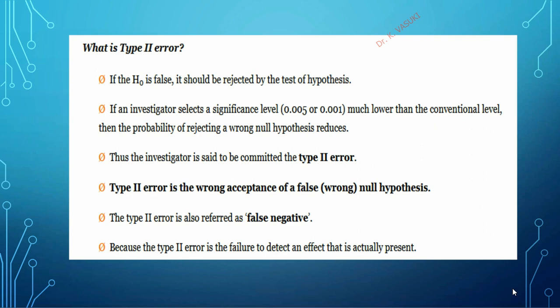So it automatically leads the investigator to commit a type 2 error. Type 2 error is the non-rejection of a false null hypothesis, also known as a false negative.